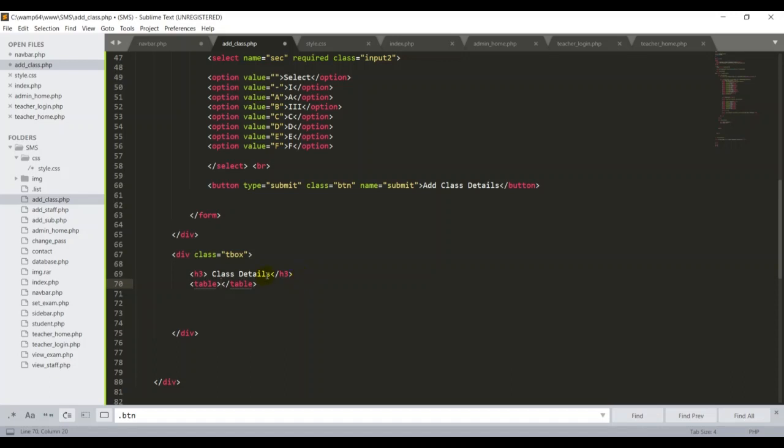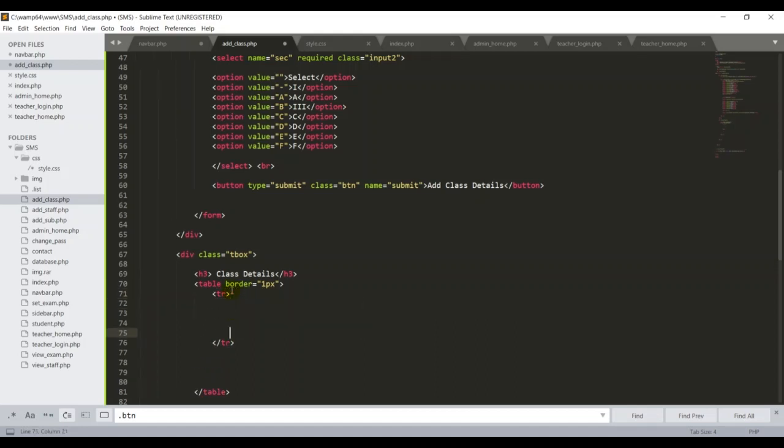I can start with the first thing, guys, rows. First thing is the table border, it's for style purposes. I put border equal to 1 pixel. Sorry. Okay, this is my border of the table. Inside this table tag, I want to add one more row. So I'm putting tr, row. After that I want a table header, th.